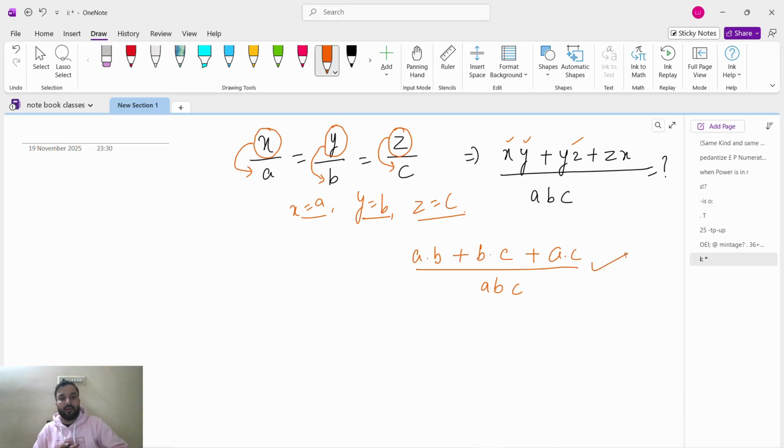So AB plus BC plus CA, this is the answer. That's it. Okay, so understand one thing. Whatever the variable is given in the numerator, its value is in the denominator.